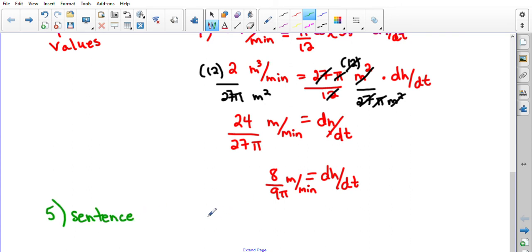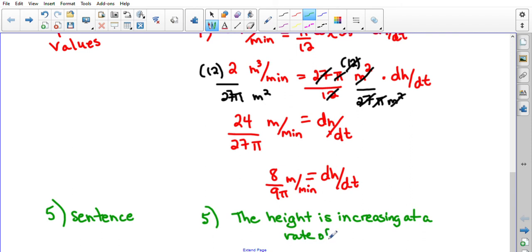Being that it's a positive value, I would want to say that the height is increasing at a rate of 8 over 9 pi meters per minute.